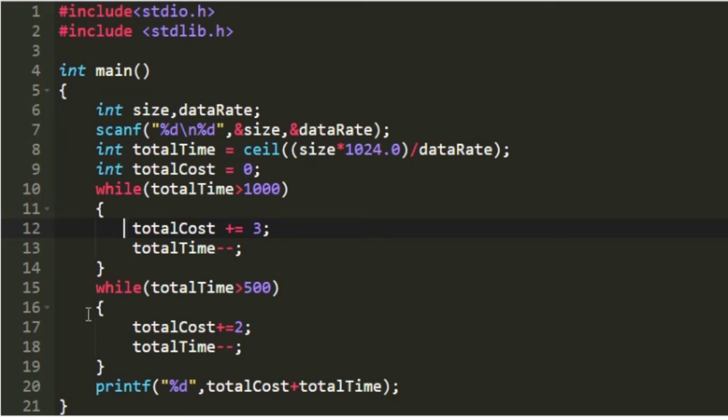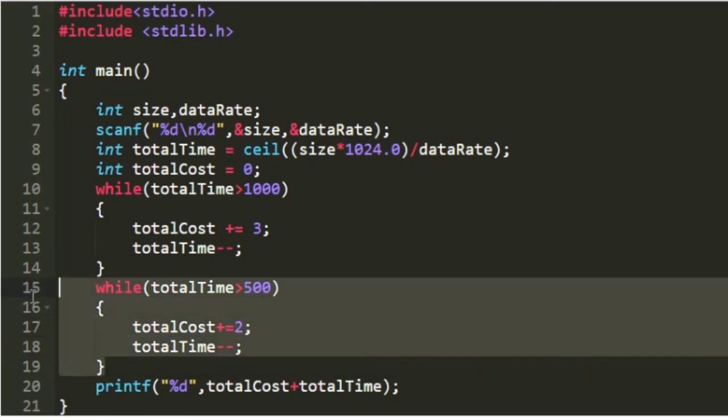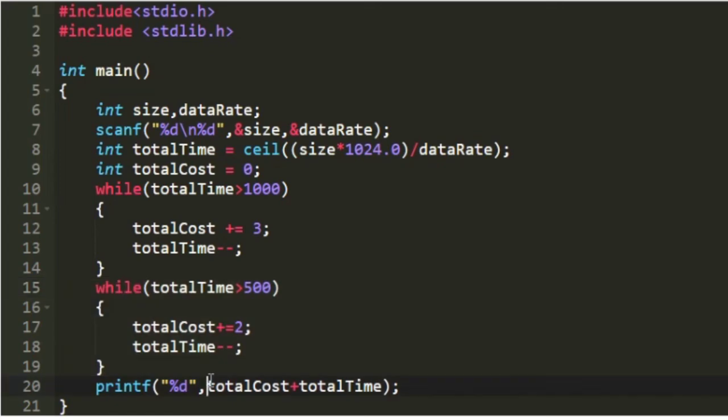Then we have to calculate for the range 501 to 1000. Again we are using a while loop, and this loop works until the value of total time becomes equal to 500. In every iteration we are decrementing total time and incrementing the total cost by 2, because the charges between 501 to 1000 are 2 paise per second. And finally, after this loop, we are printing total cost plus total time as our output.